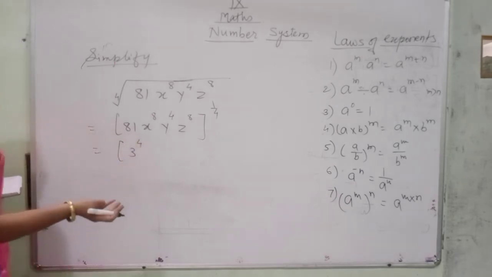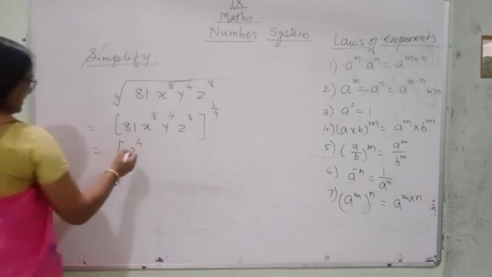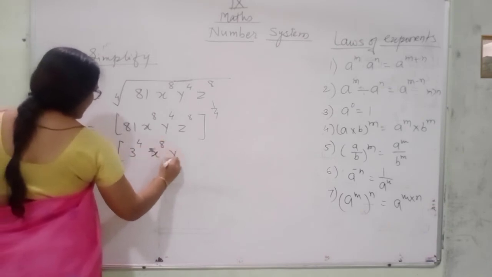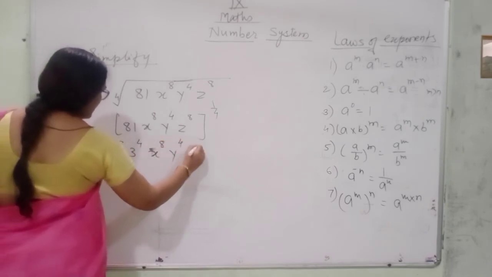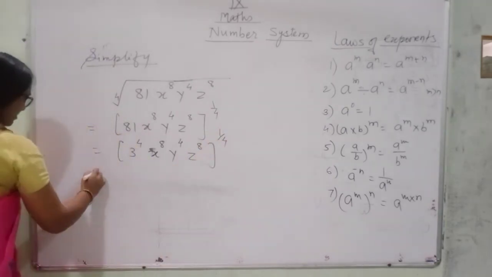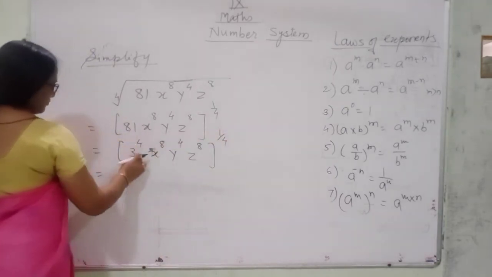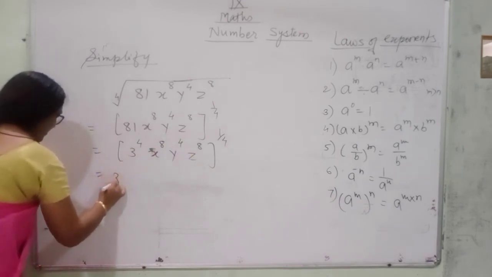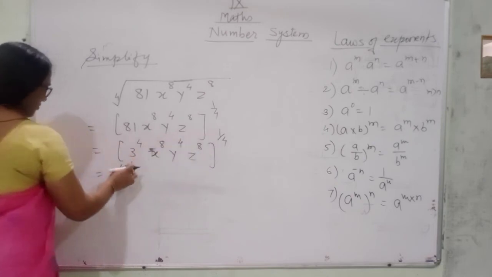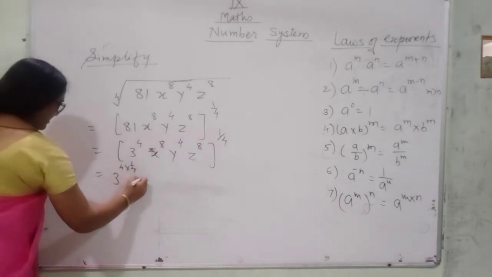3 3s are 9, 3 9s are 27, 3 27s are 81, multiplied by x raised to the power 8 multiplied by y raised to the power 4 multiplied by z raised to the power 8, all raised to the power 1 upon 4. Now this 1 upon 4 is common for all. So open the bracket. 4 multiplied by 1 upon 4. If there is a power of a power, then the powers are multiplied.